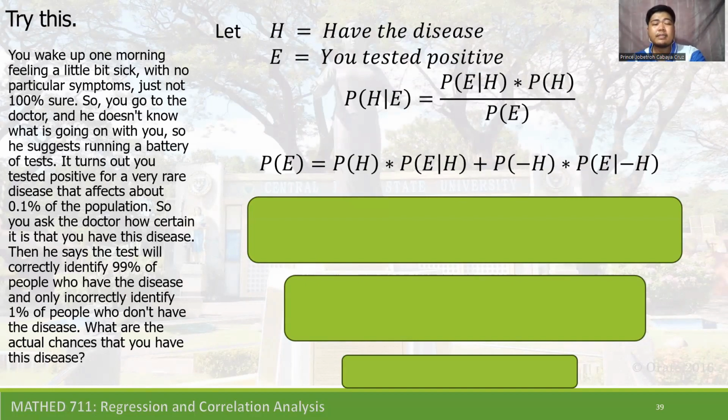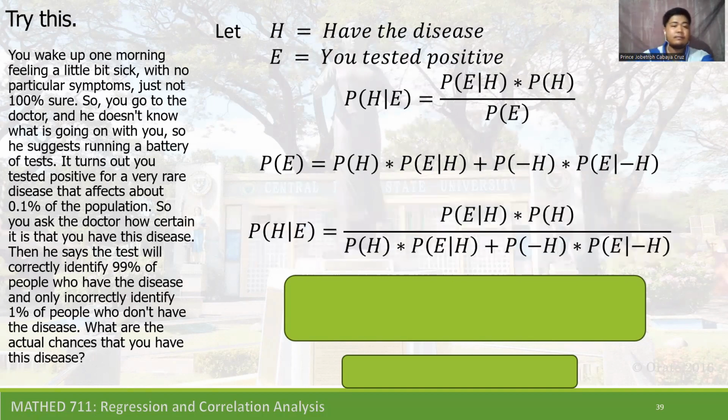It is the probability of H, or having the disease, multiplied by the probability of being tested positive given that you have the disease, plus the probability of not having the disease multiplied by the probability of being tested positive given that you do not have the disease.